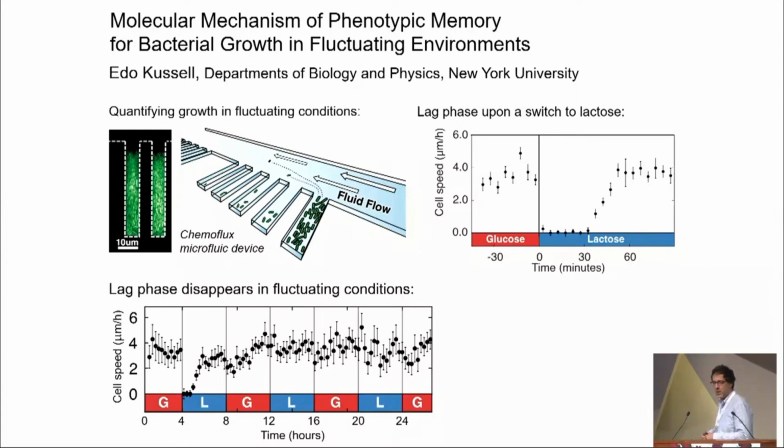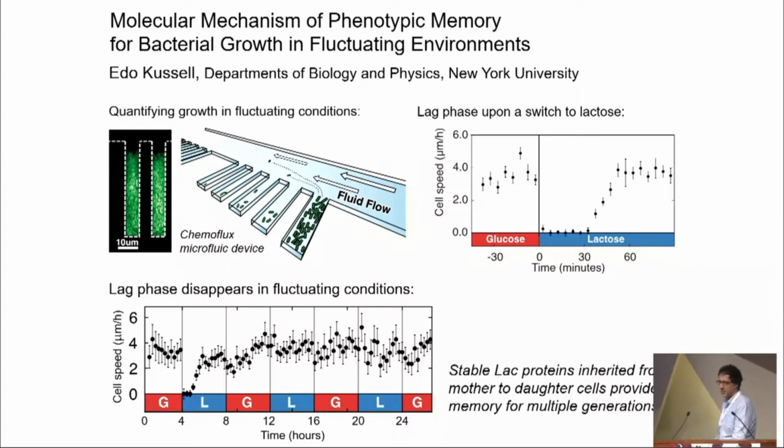What this means is when cells first see lactose, they go through the classic lag phase, but after they go through another period of 4 hours in glucose, where they divide once an hour, the great-grandmother cell can actually remember that it experienced lactose in the past and avoids lag phases thereafter. The molecular mechanism that we've been studying is tied to the inheritance of stable lac proteins that are inherited from mother to daughter cells and then provide memory for a number of generations.